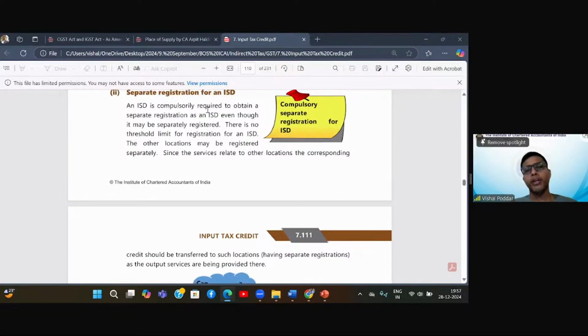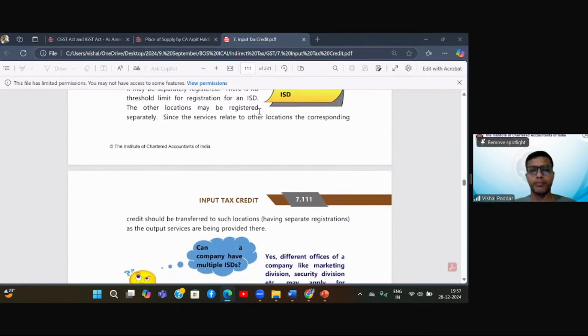Now, the first point is you need to take a separate registration. And this registration should be an ISD registration. See, when you go on the portal to make an application for registration, you get multiple options. You have to correctly select the ISD option.